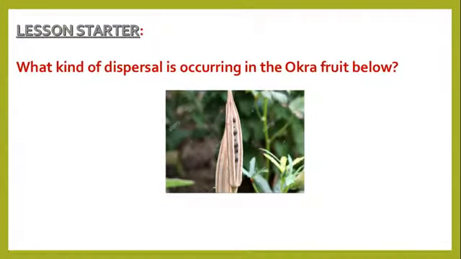Now look at the picture carefully. What kind of dispersal is occurring in the okra fruit below? What kind of dispersal is occurring in the fruit below? Alright, I guess you are thinking of self-dispersal or explosive mechanism. If that's what your guess is, give a thumbs up.